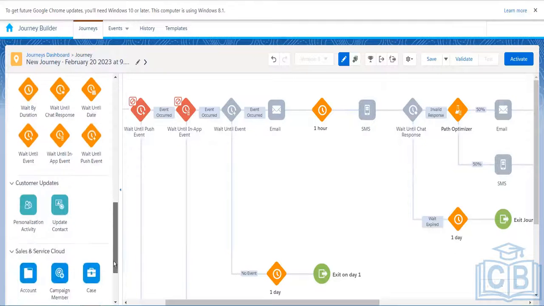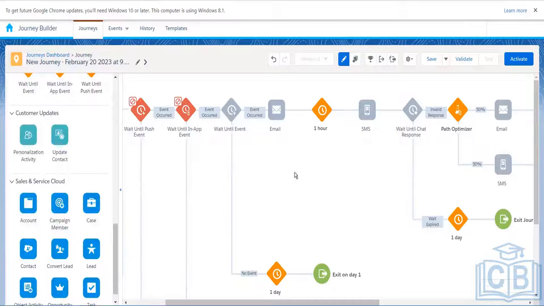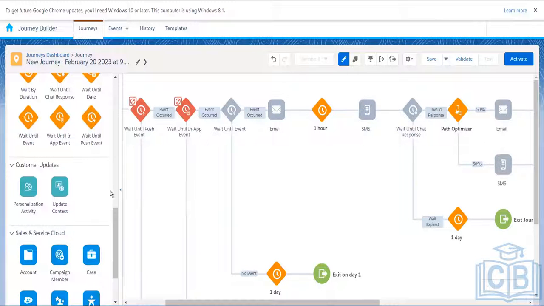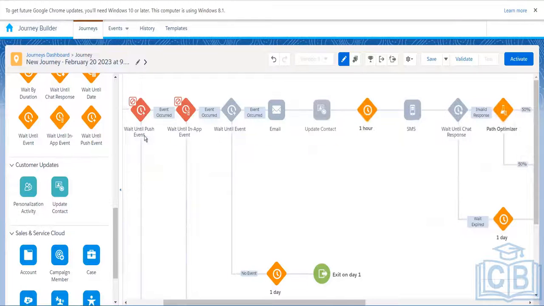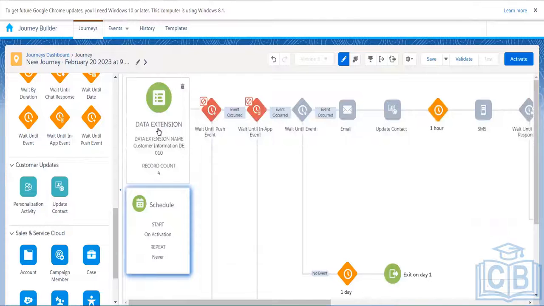Next, we have the customer update activities, in which we're going to talk about update contact, the contacts that are coming to the journey. Right, we have this data extension over here, and here we have 4 records. It means 4 contacts will come to the journey, and what we can do is update these contacts into the same data extension or another.